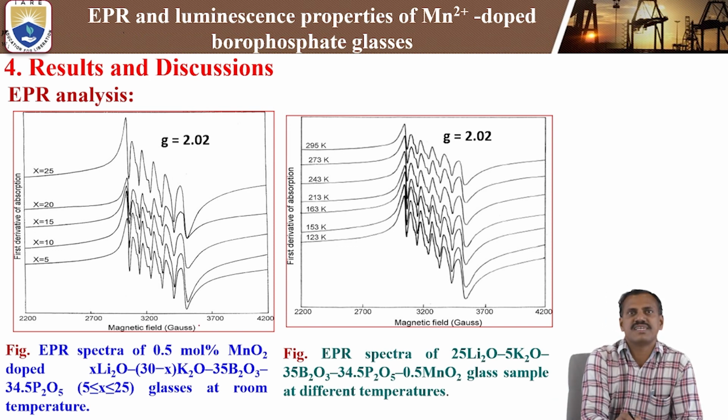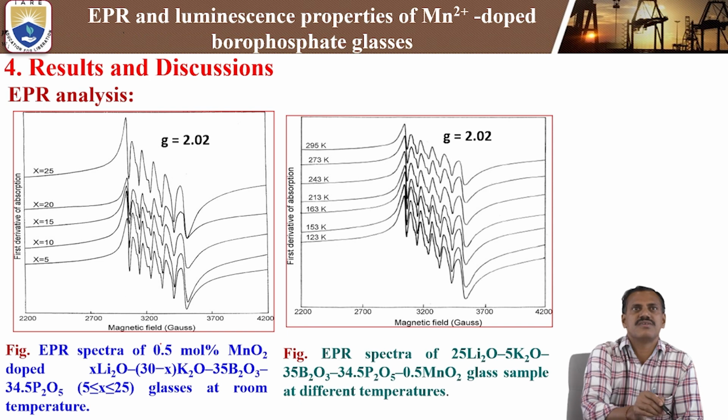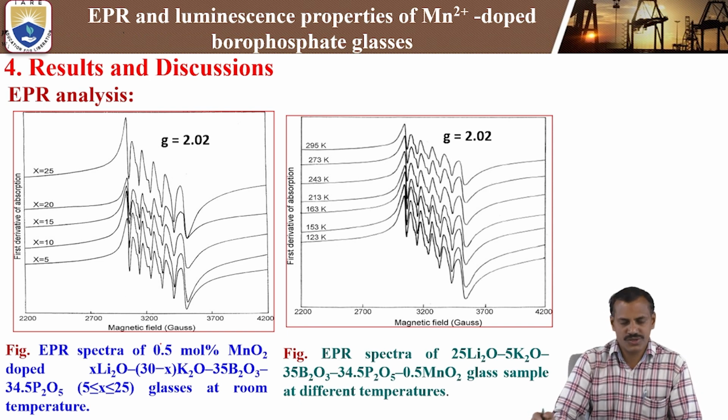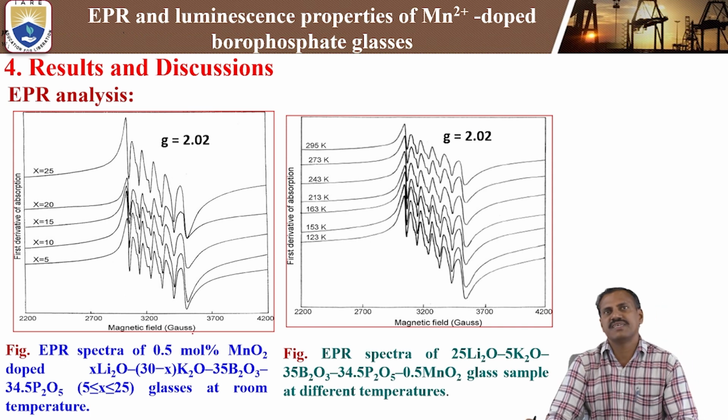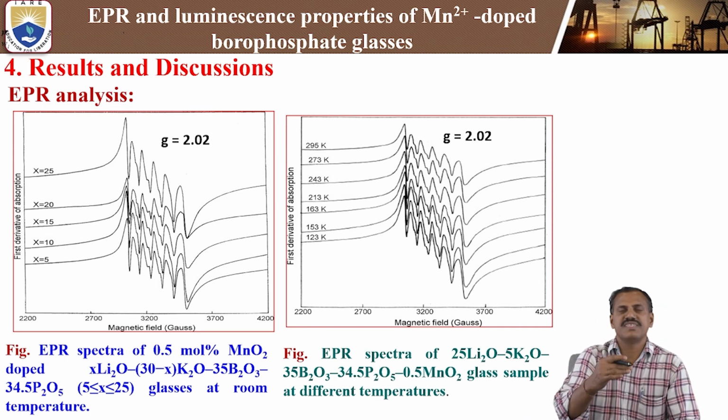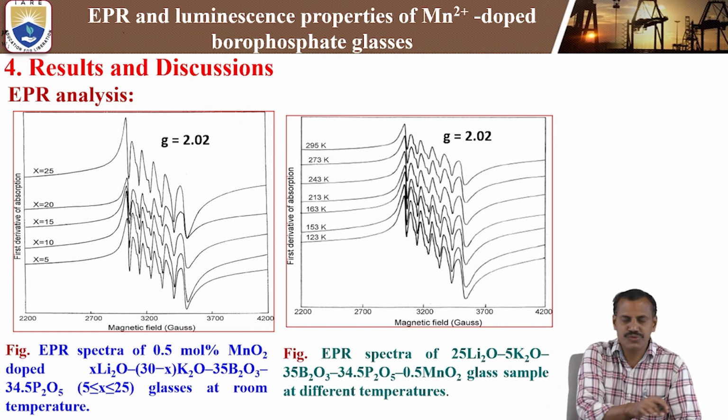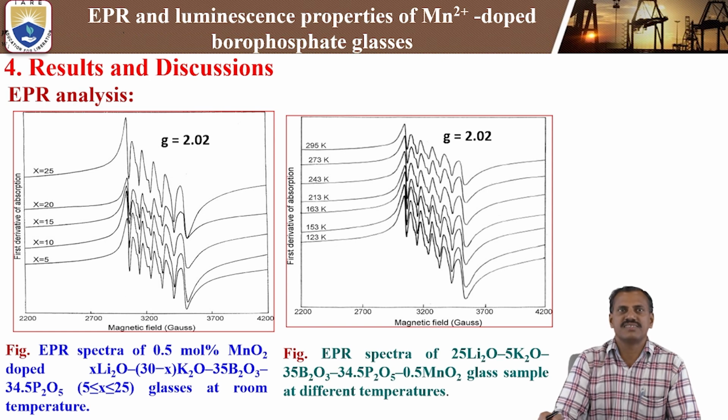Here you can study the magnetic field versus first derivative absorption curve. In the ESR spectrometer, we fix the microwave frequency at 9.6 gigahertz and tune the magnetic field from 2200 gauss to 4200 gauss.